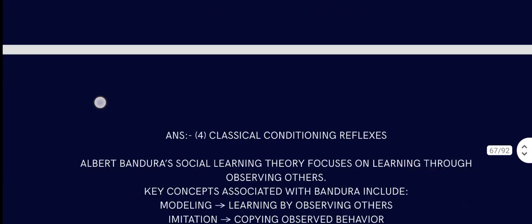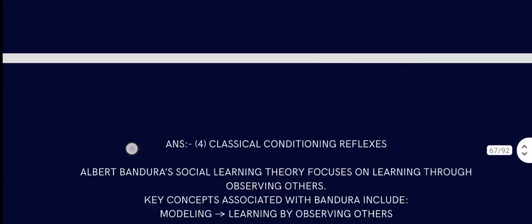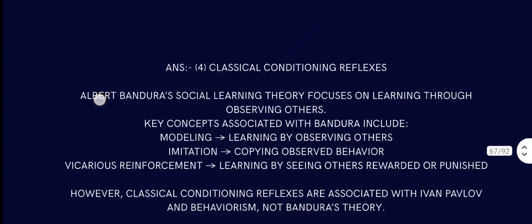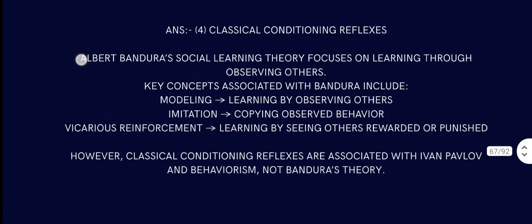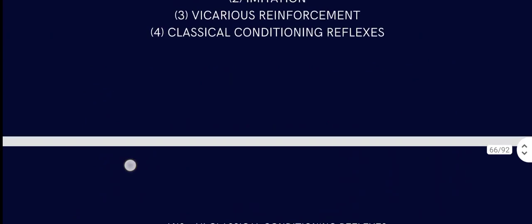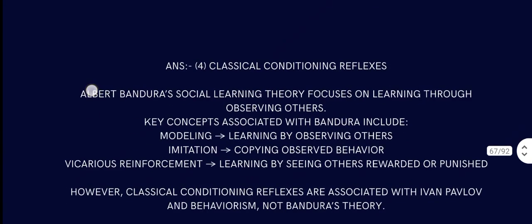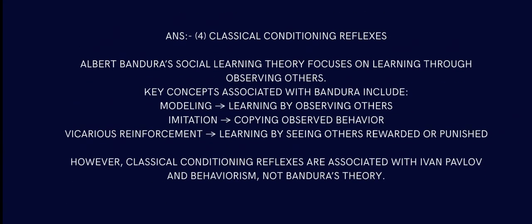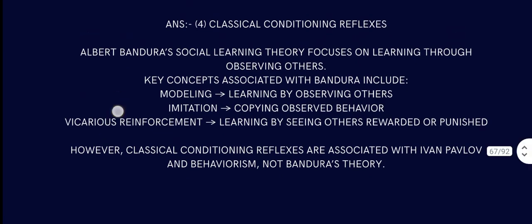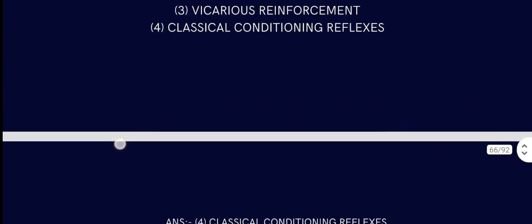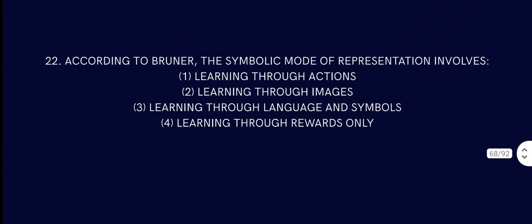Classical conditioning, reflexes. Albert Bandura's social learning theory focuses on learning through observing others. So modeling and imitation are necessary, but does he talk about vicarious reinforcement, learning by seeing others rewarded? Oh, wait a second. We already discussed that. If we see someone get punished for something, we also stop doing it, because we fear that we will also get punished. So yes, vicarious reinforcement is also part of it. However, classical conditioning reflexes are always Ivan Pavlov, and that is not Bandura. We already discussed that in class 4 or 3. Check the module now.